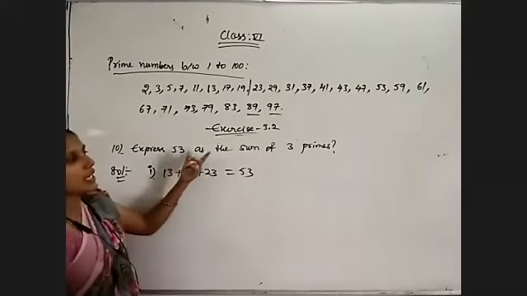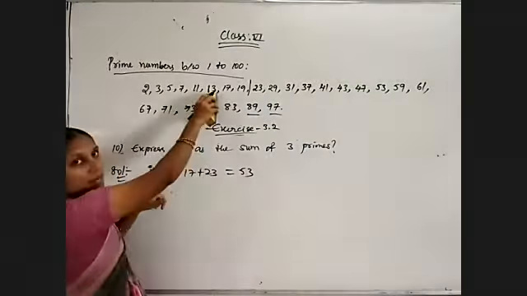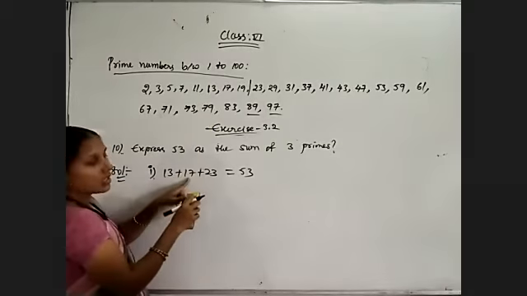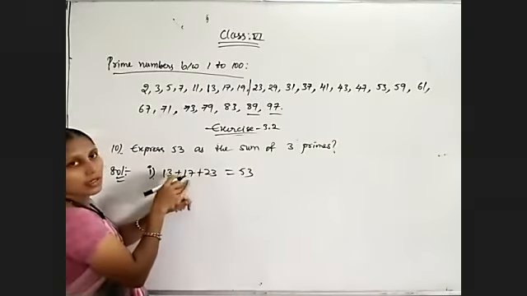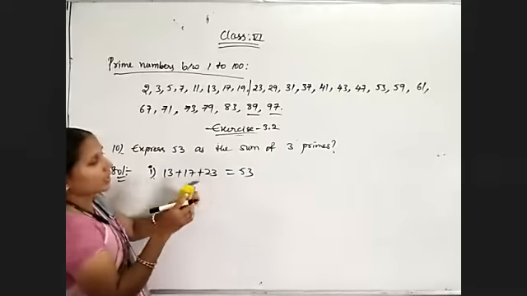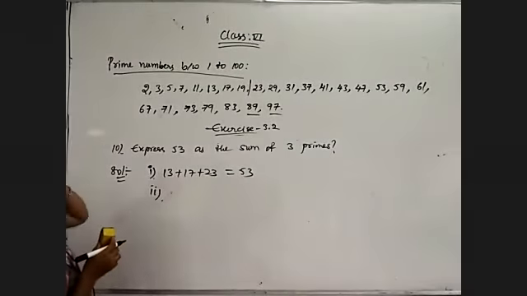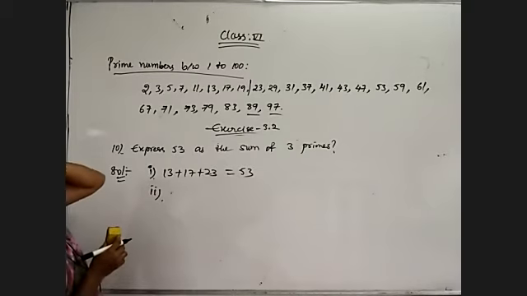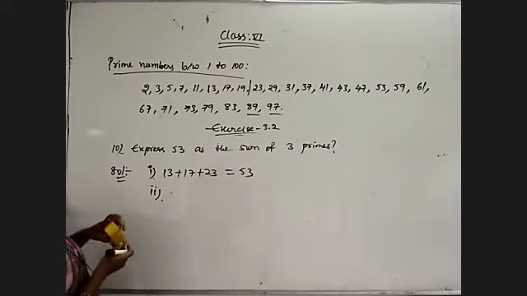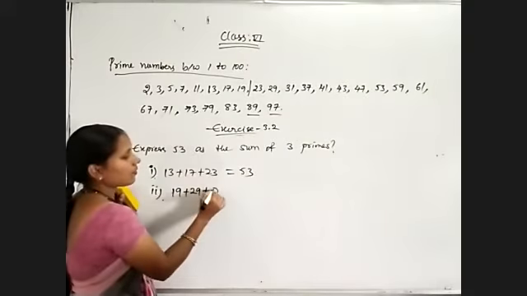13 is one of the prime numbers, 17, so 20 plus 10, 30, 30 plus 23, 53. And my second example, like that, try any other possible numbers. 19 plus 29, 48. 48 plus 5, yes. 19 plus 29 plus 5.